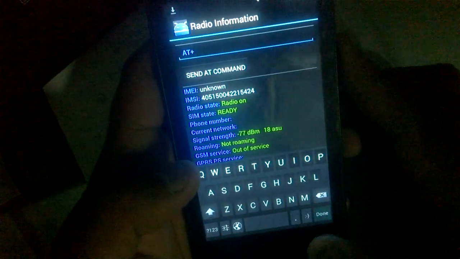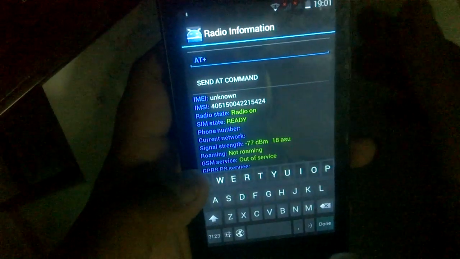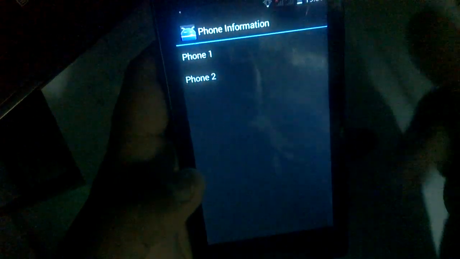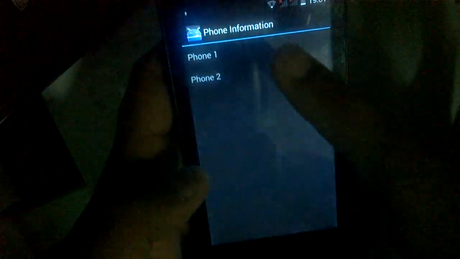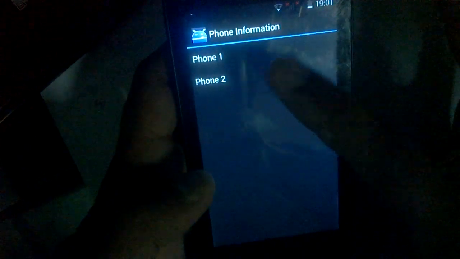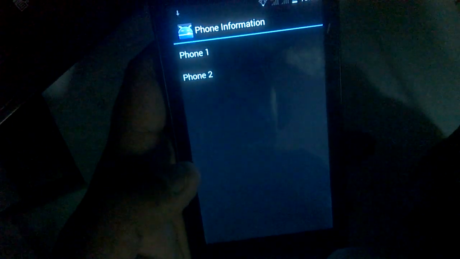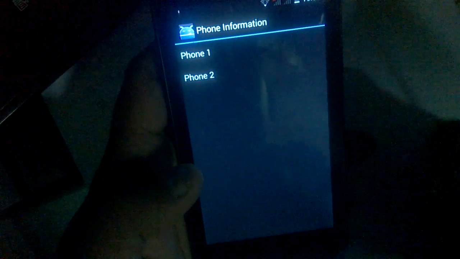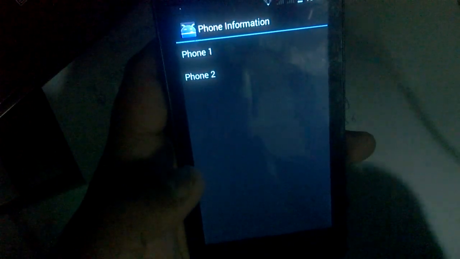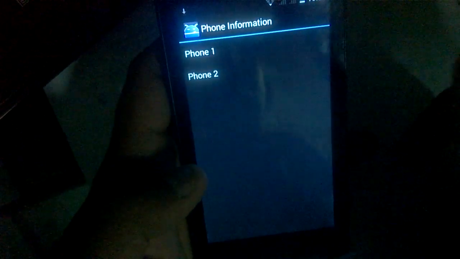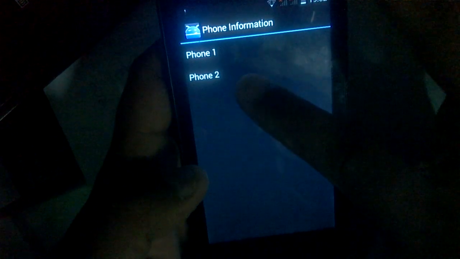Now this is the exact menu. I'm again starting the process. In the radio information, there is phone 1 and phone 2. If your phone is a single SIM phone, it will give you only phone 1, and if it is dual SIM, it will give you phone 1 and phone 2.